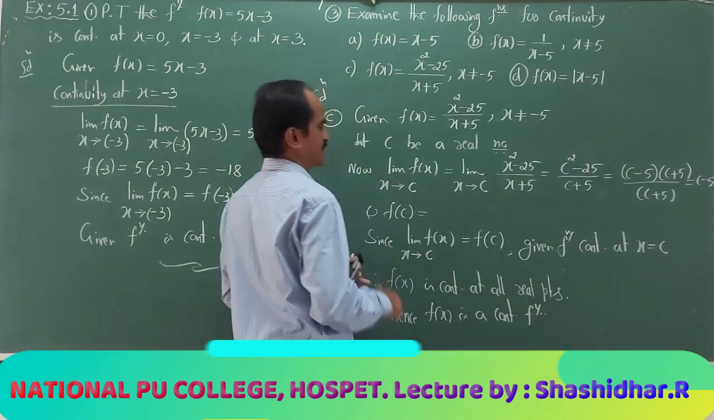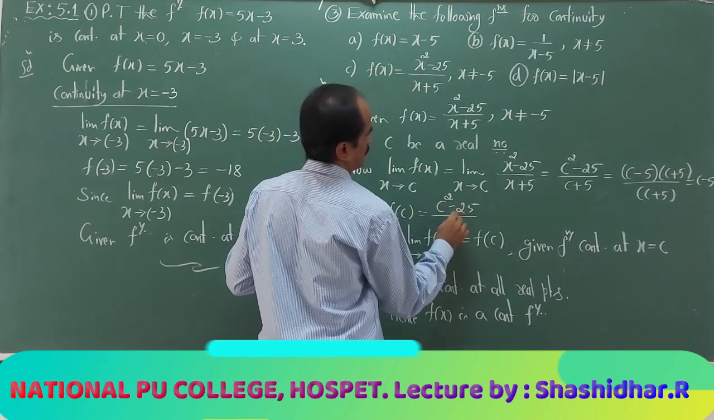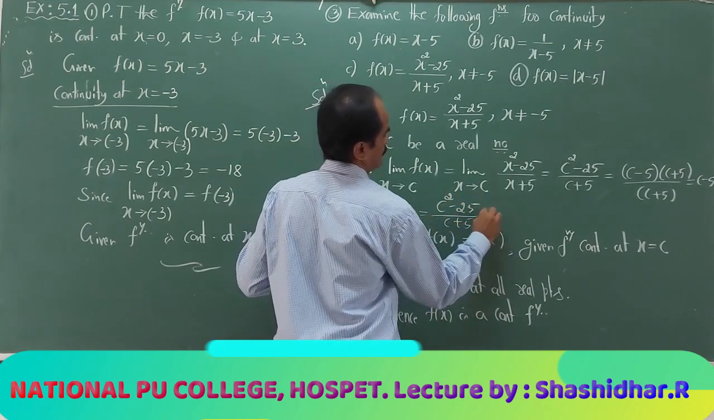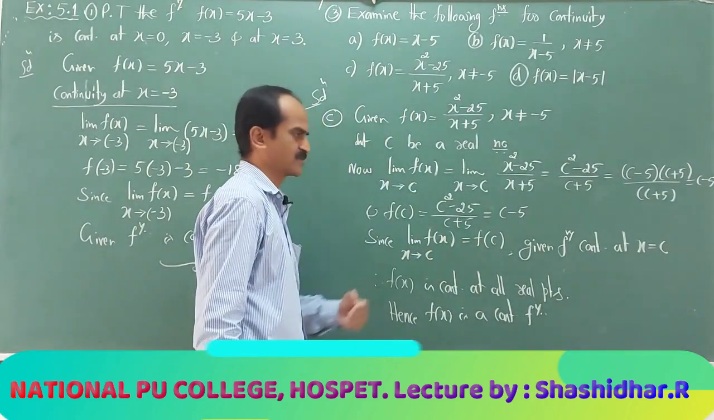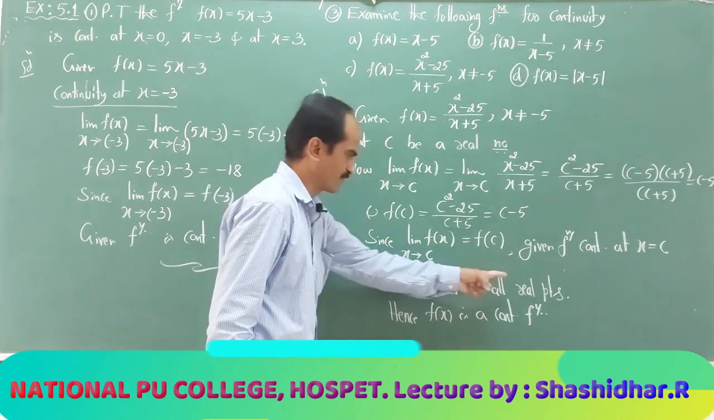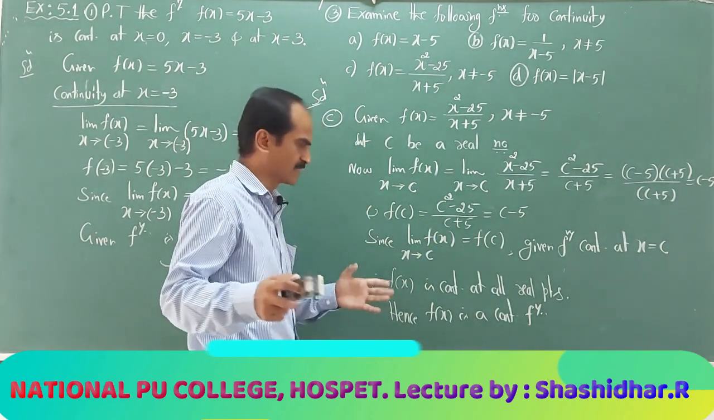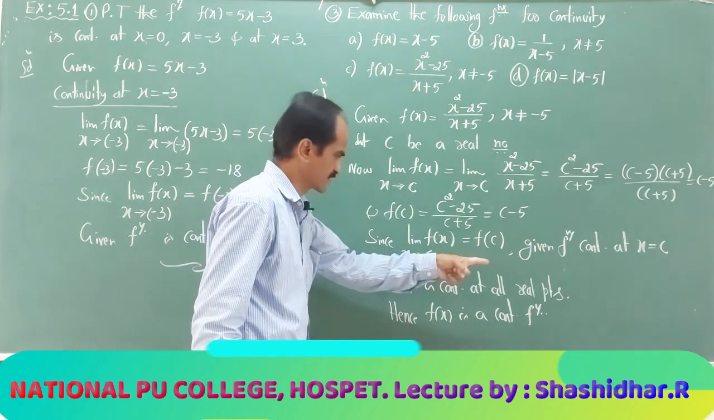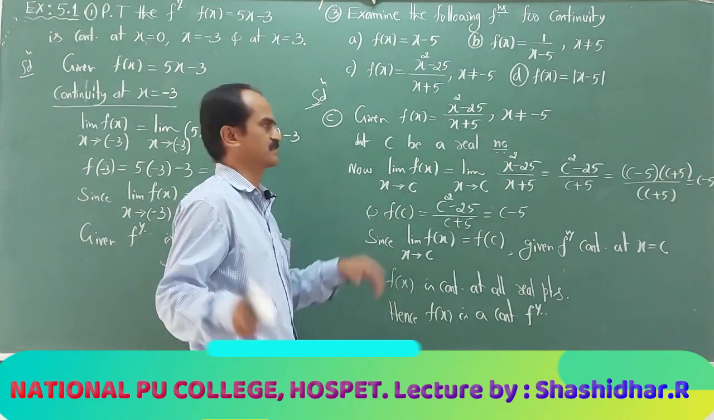Then the function value at c is (c squared minus 25) divided by (c plus 5). On simplifying you are going to get c minus 5. Limiting value and function value coincide at c, so f of x is continuous at c. c is not representing any specific real number, it is any real number. So it is continuous at all real points. Therefore f of x is a continuous function.